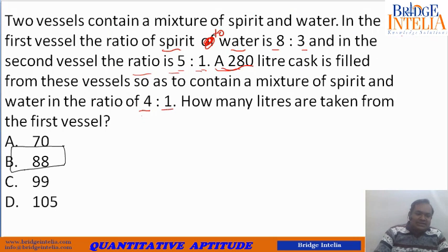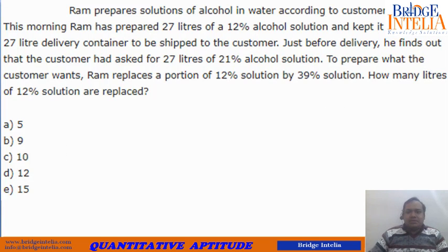So let's see the next example. Ram prepares solutions of alcohol in water according to customer's need. This morning, Ram has prepared 27 liters of 12% alcohol solution and kept it ready in a 27-liter delivery container to be shipped to the customer.